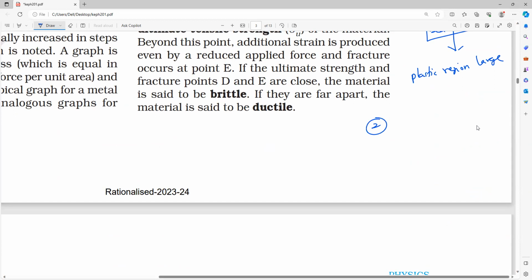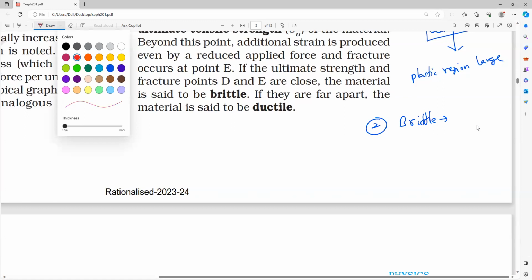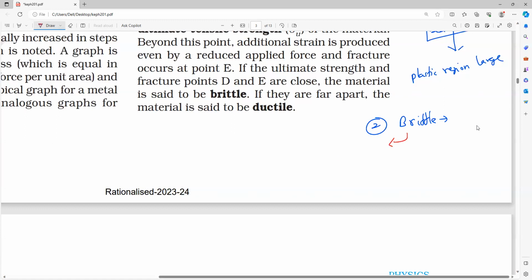Next, second one, brittle in nature. What do you mean by brittle? You might have studied metals and non-metals. Non-metals are brittle in nature, meaning they can break easily. Am I right? Yes or no? Everybody can break easily, brittle in nature. So brittleness is very, very less in the plastic region. In the plastic region, brittle nature is extremely small. That is what you have to remember. So these are the two conclusions you have to make.